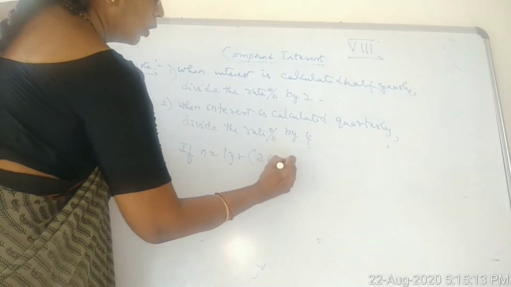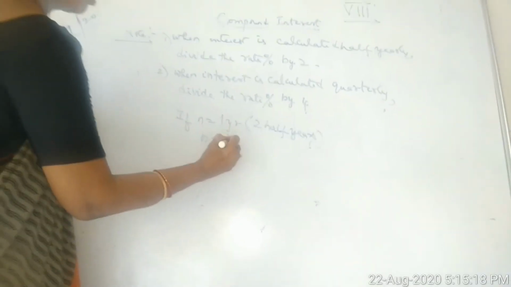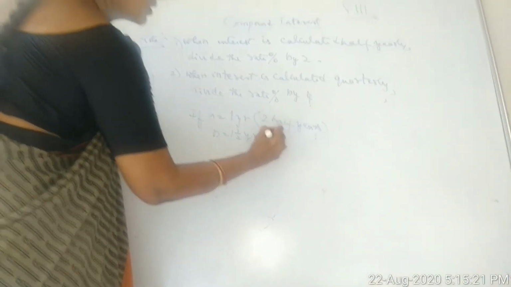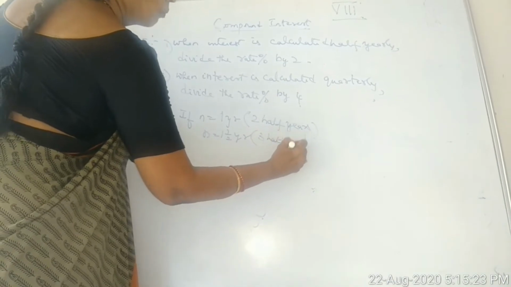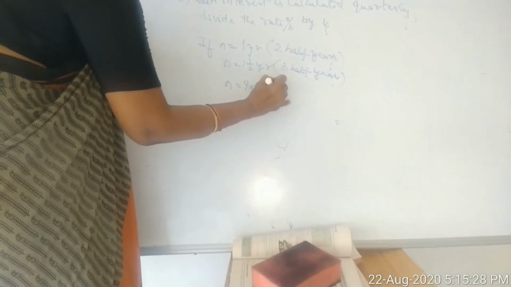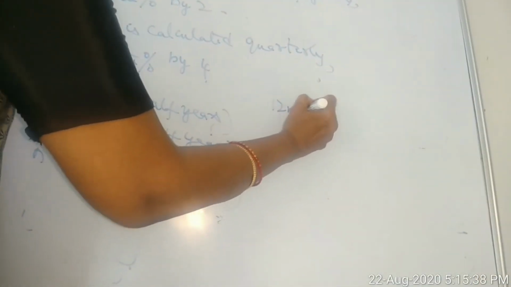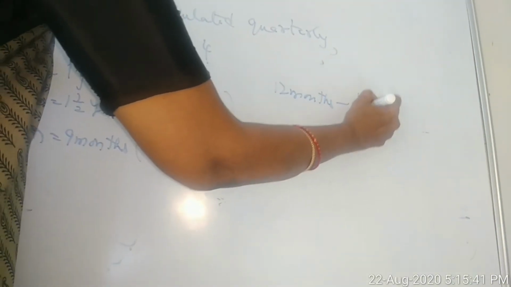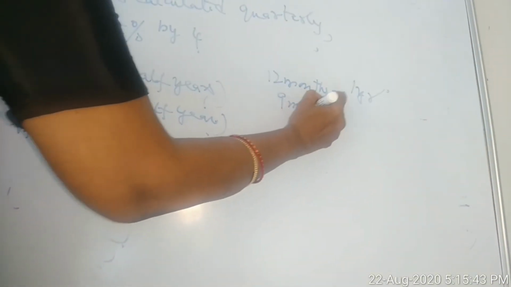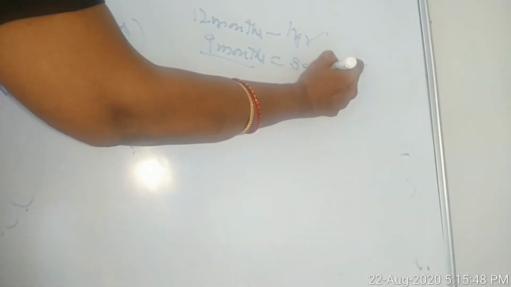If n is equal to 1 year, how many half years? You will have 2 half years. N is equal to 1.5 years, how many half years? 3 half years. N is equal to 9 months, how many quarters? 3 quarters. 1 year is 12 months, and 9 months means 3 quarters.